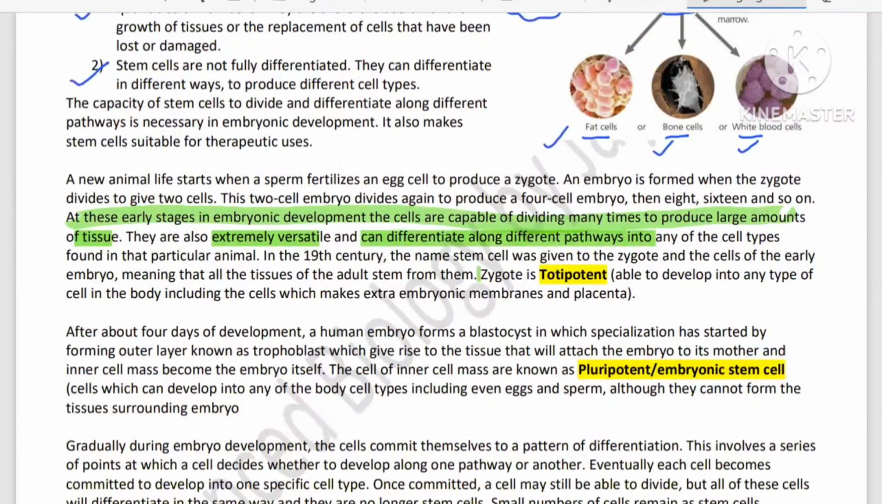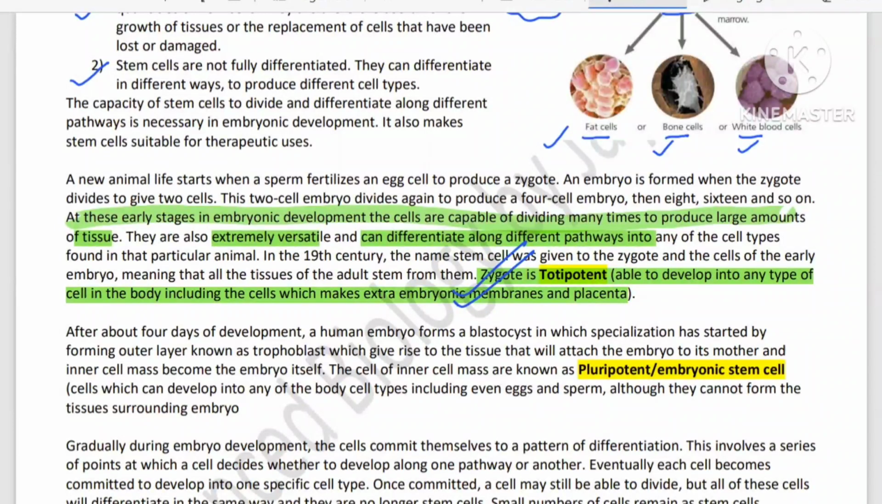So we call the zygote totipotent. Why do we say totipotent? Because it can give rise to all types of cells in the body, including those which make the extra embryonic membrane or the placenta. So the zygote, or the cells before the blastula stage, are considered totipotent.